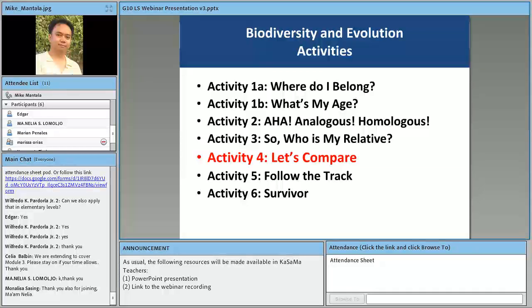Okay, activity 5 is an activity on natural selection. Remember, in grade 10, the students are going to learn that organisms that are able to survive, that are able rather to adapt to the abrupt changes in the environment will be the ones who will be able to survive in such kind of environments.